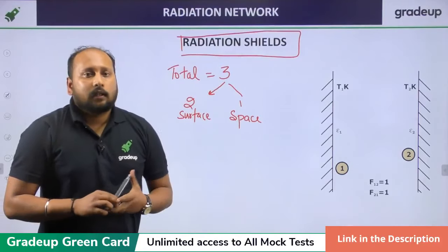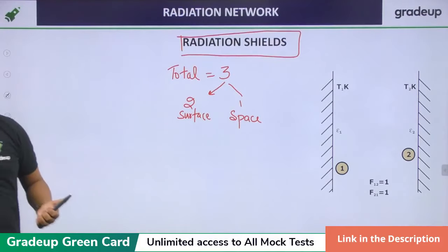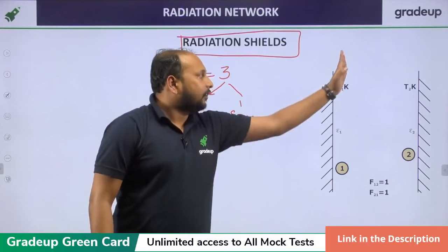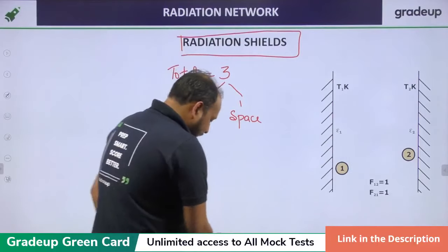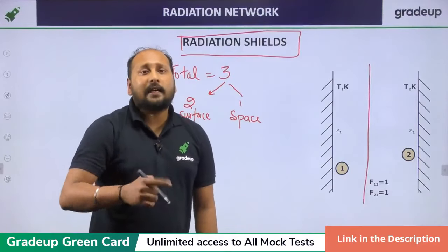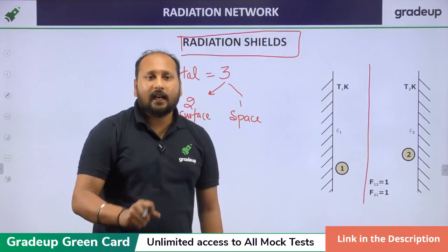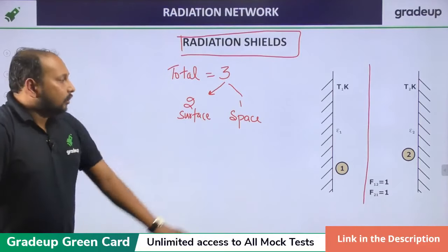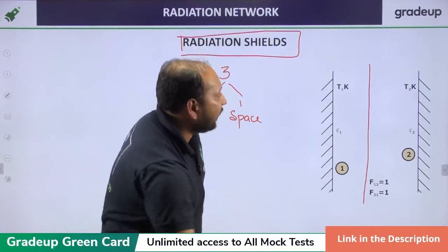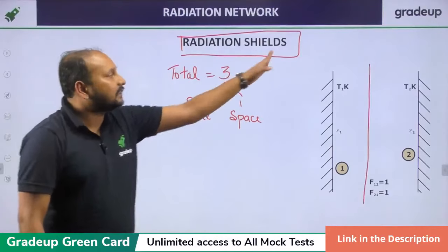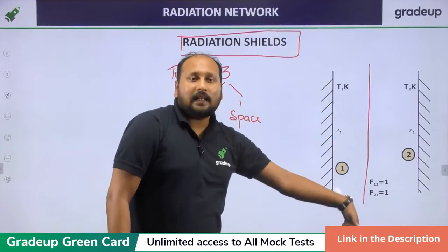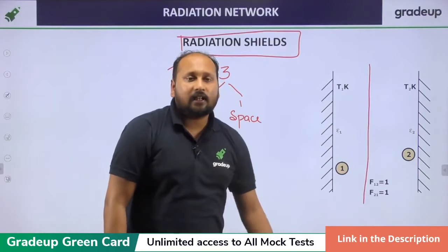Understood? I'm explaining once again. There are two parallel plates. In between the two parallel plates, we are inserting one plate just like this. If I'm inserting one plate, the rate of heat transfer will decrease. Clear? If you insert one more plate, your rate of heat transfer will again go on decreasing. This is known as shielding. Shielding is basically, between two parallel plates, if a plate is inserted, it will reduce the rate of heat transfer. That is known as shielding.